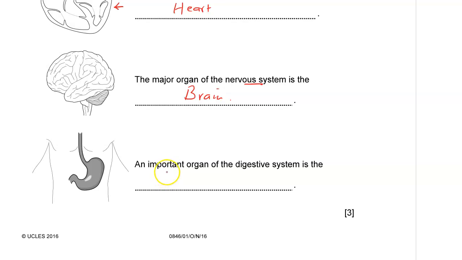Lastly, an important organ of the digestive system is the stomach. You eat, your food goes to the stomach. The digestion starts at the mouth. Very well.